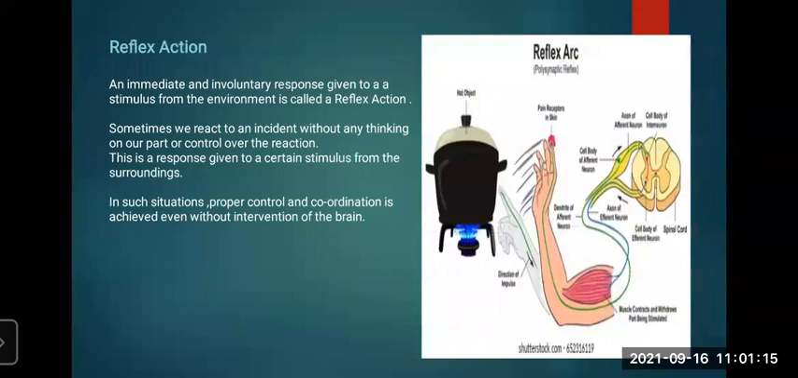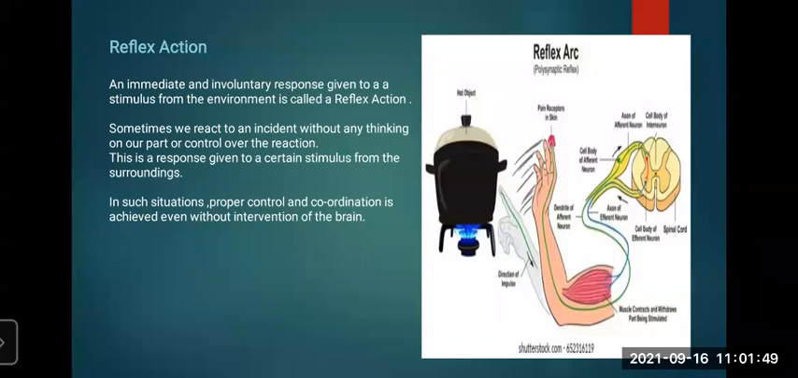Now, reflex action. Let us see what is reflex action. An immediate and involuntary response given to a stimulus from the environment is called reflex action. Involuntary means it is not in our control. It comes from within only. So an immediate action comes out immediately in response to an environmental stimulus. So it is not controlled by ourselves. We don't even know that it is going to happen.